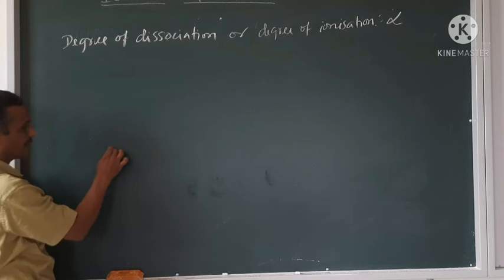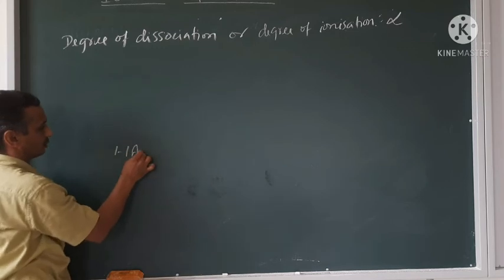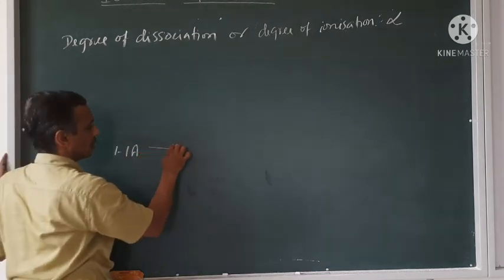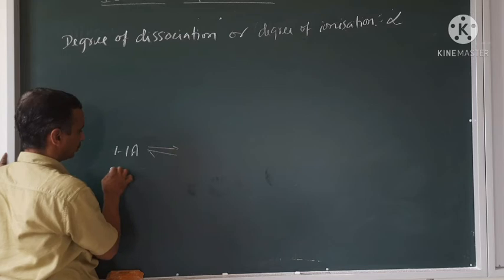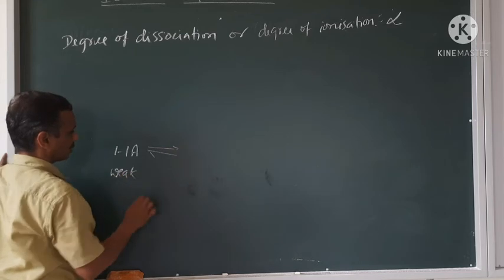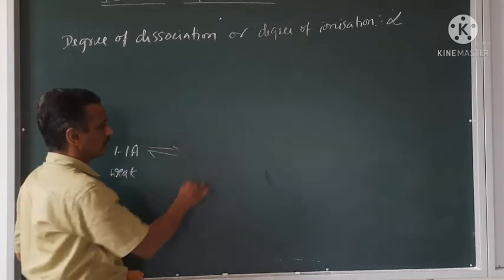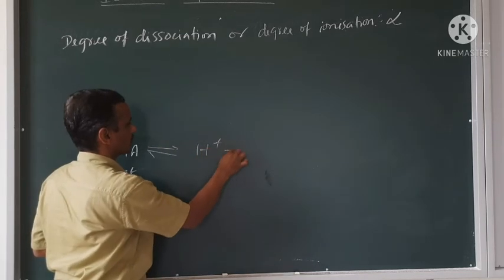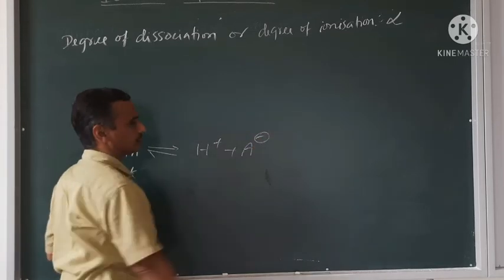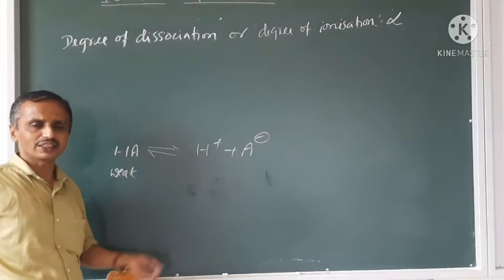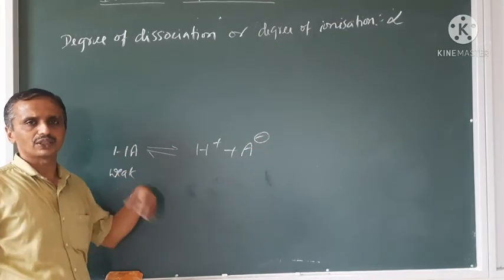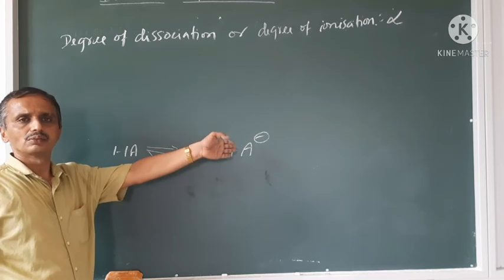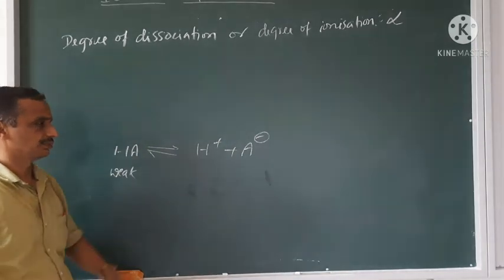See, I will take an acid HA. It's a weak acid. A weak acid HA dissolving in water gives H plus and A minus. As it gives H plus, it's an Arrhenius acid also. As it gives the proton, it's a Bronsted acid also.